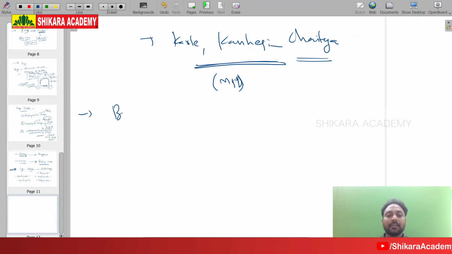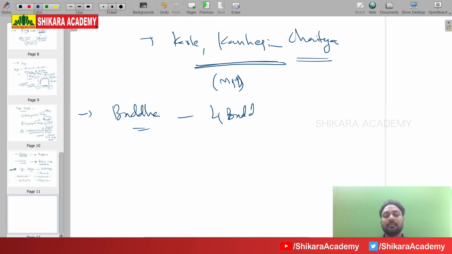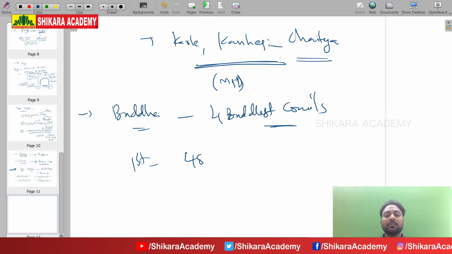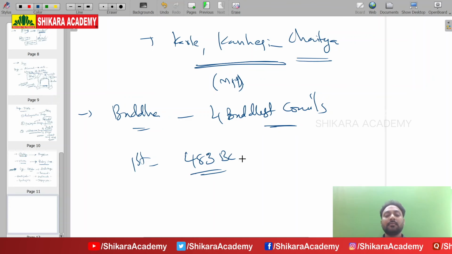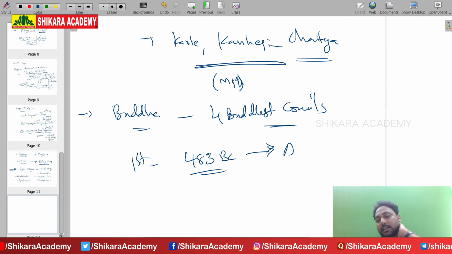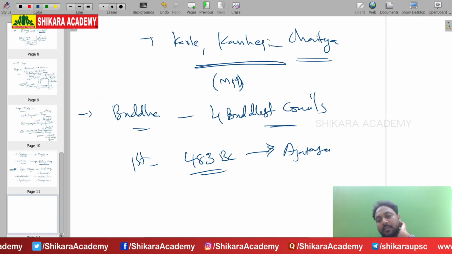Now after the death of Buddha, there were 4 Buddhist councils. First Buddhist council, 483 BC, and the president who arranged this is King Ajatashatru.